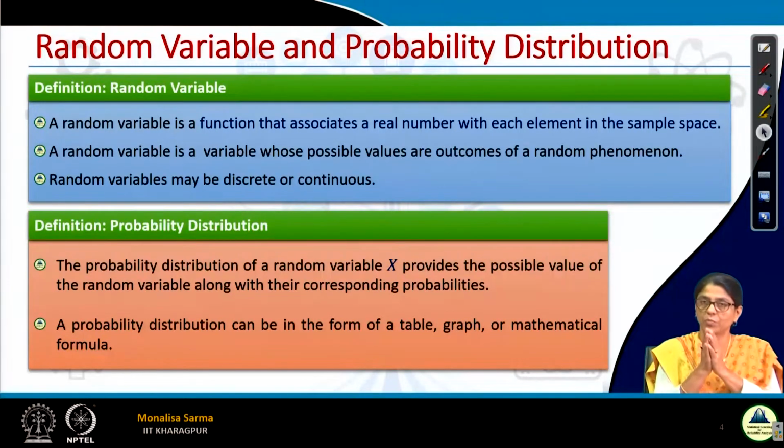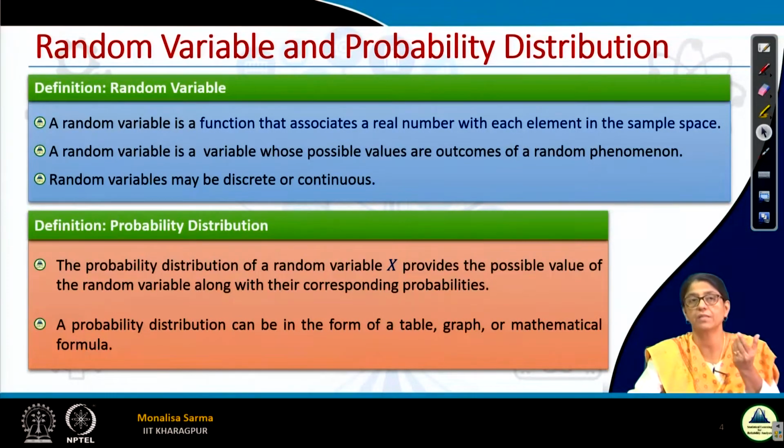So what is a probability distribution? Again, I am repeating: a probability distribution is nothing but the values of the random variable as well as the probabilities of occurrence of these values, for all the values in an experiment. The probability distribution of the random variable x provides all possible values of the random variable along with their corresponding probabilities. That is the probability distribution.